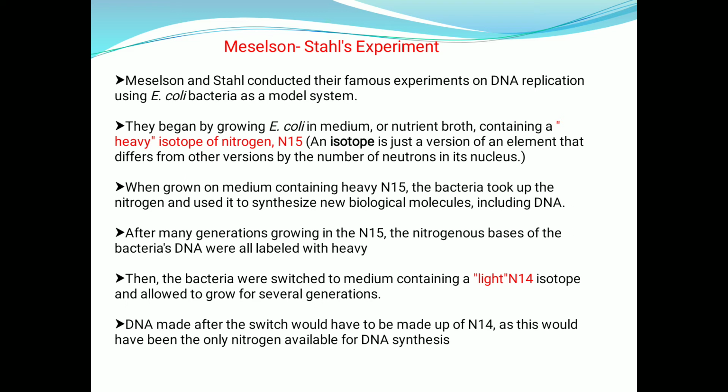Why have they taken nitrogen? Because DNA consists of the nitrogen bases, purines and pyrimidines, which contain nitrogen. So this isotope will get inserted into the nitrogen bases of the nucleotides of DNA. An isotope is just a version of an element that differs from other versions by the number of neutrons in its nucleus. And when grown on a medium containing heavy N15, the bacteria took up the nitrogen and used it to synthesize new biological molecules, including DNA.